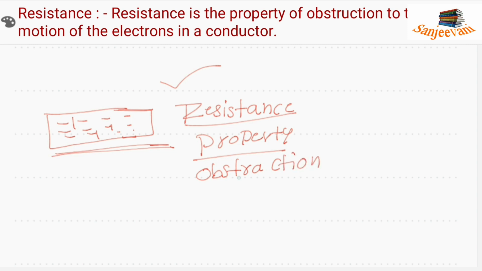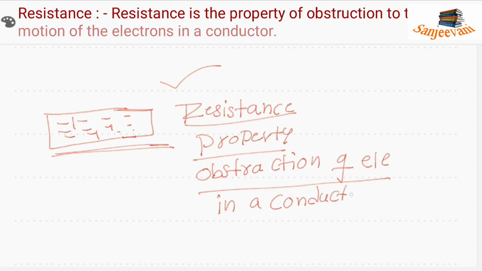Have you got my point? Resistance is the property of obstruction of electrons in a conductor. That means the obstruction of electrons in a conductor is referred to as resistance.